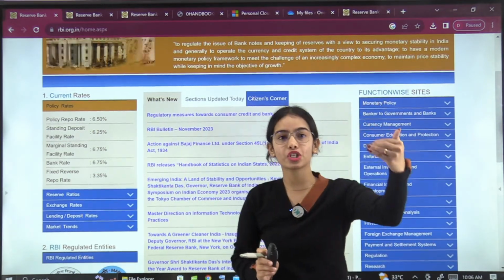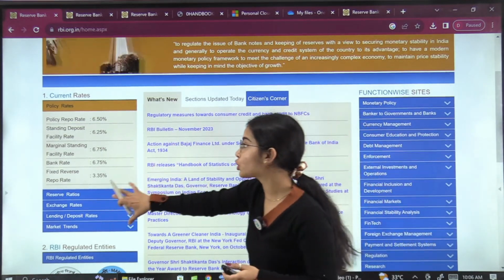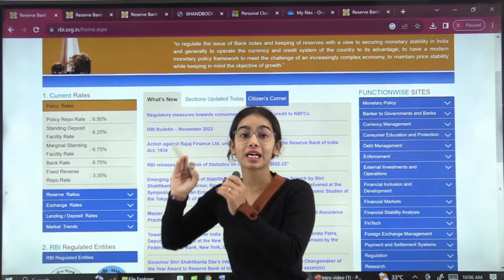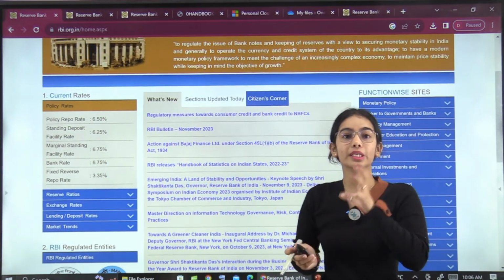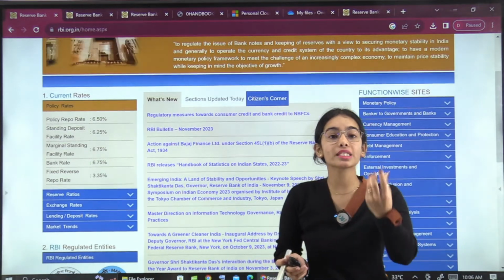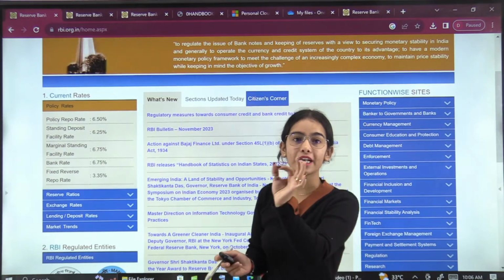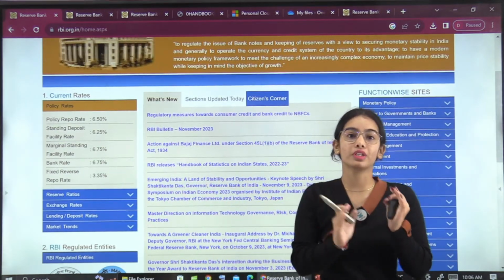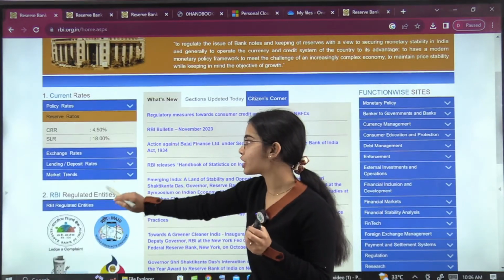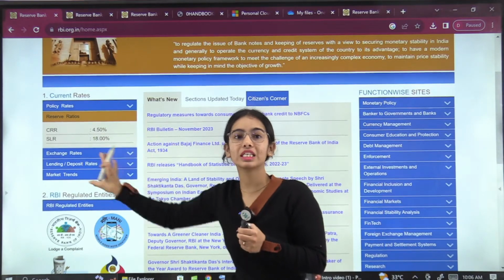If your examination is, let's say, in the starting of next year, you have to go through these current rates, because in the 2022 examination, it was seen that direct questions came on the percentages, like what is the current marginal standing facility rate. So that's why you need to have the understanding of the current rates. Here the reserve ratios, the cash reserve ratio, the statutory liquidity ratio, all of these are given.